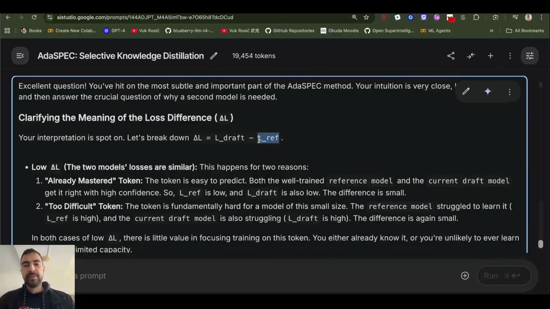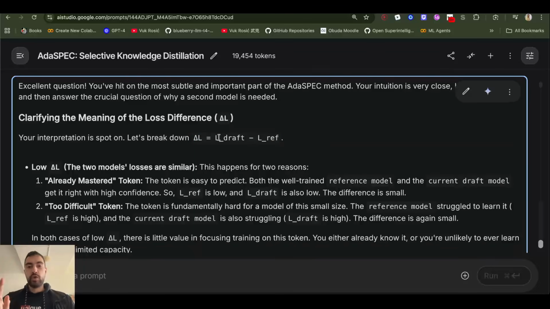So imagine this. If a token is very easy to predict, then even with a bit of training, it will learn it well. So with a bit of training, it will have similar probability with the big model. And this reference will also have similar probability to the big model. So both of the losses will be low if the token is very easy. So then the difference between losses will be small, because this is a low loss. The difference is very small, delta L.